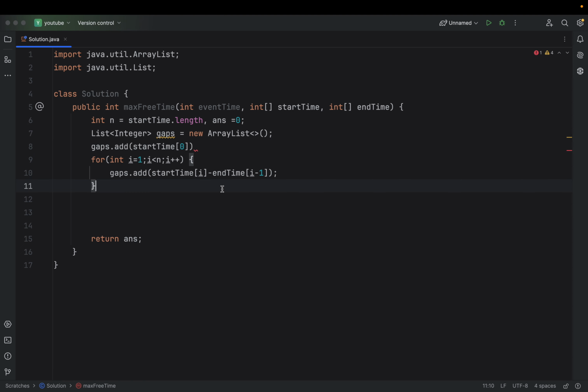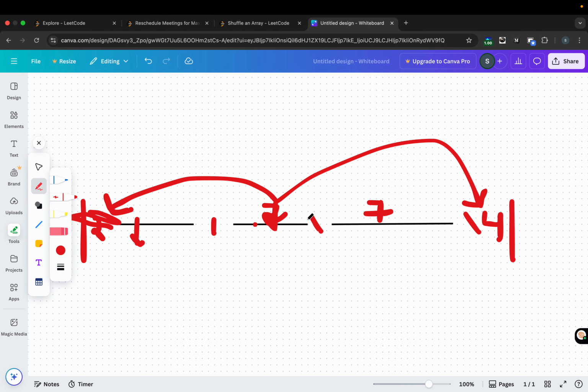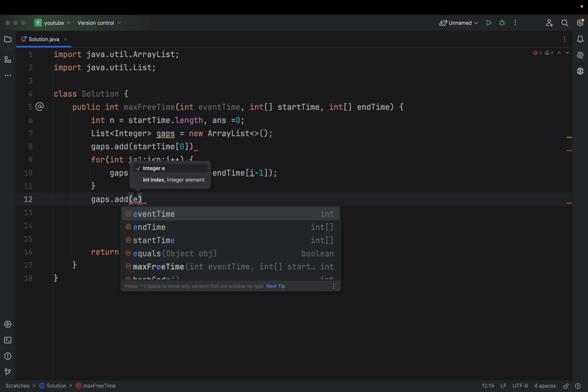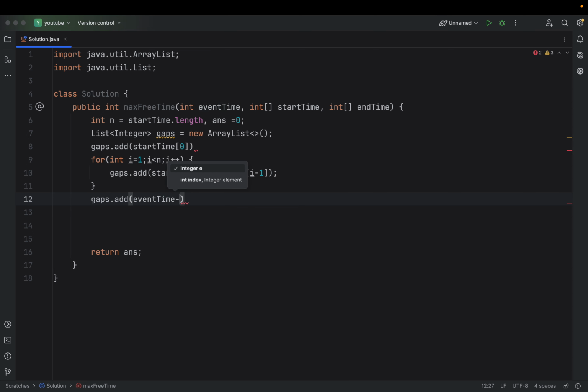Okay, now we have added those, and the same case goes for the last gap also. This is something we need to cater for. So I will do gaps dot add, and my total event time minus the end time of the last event basically.